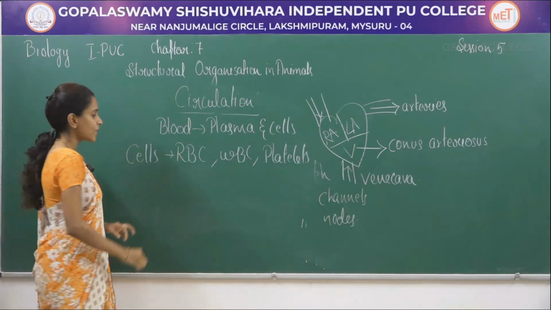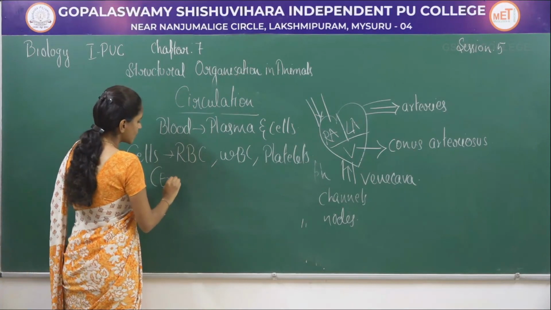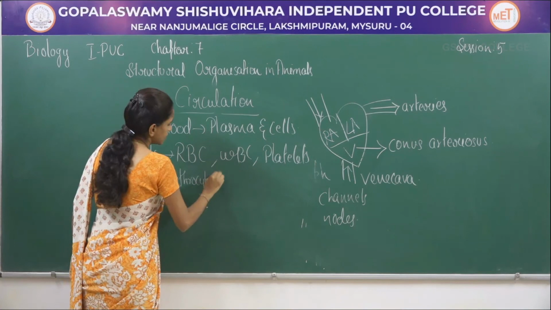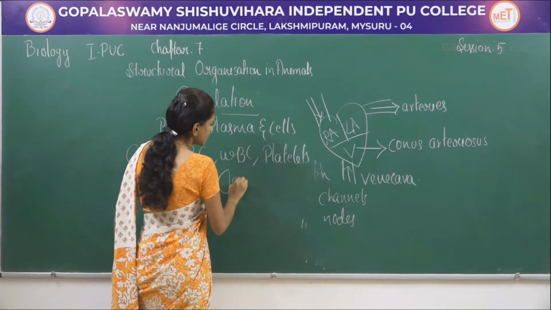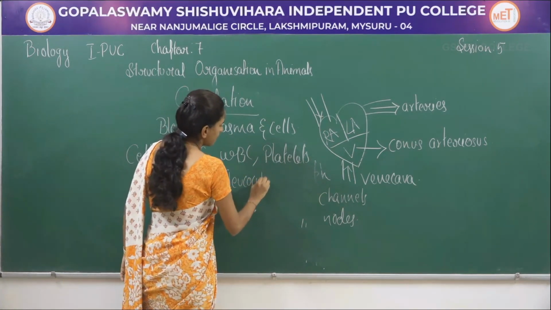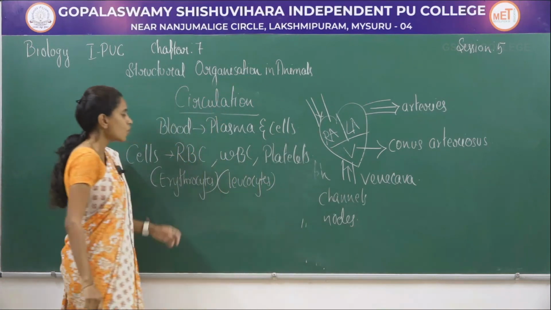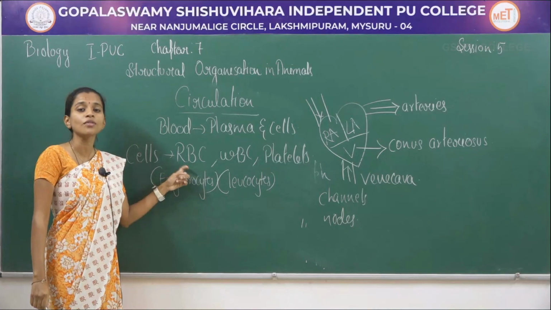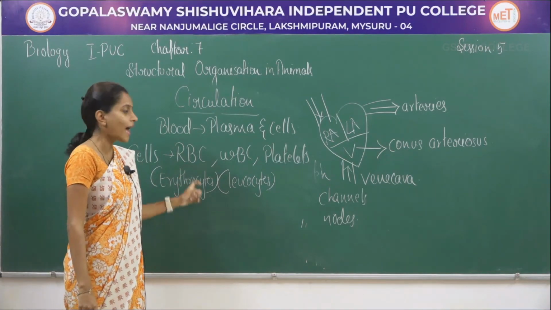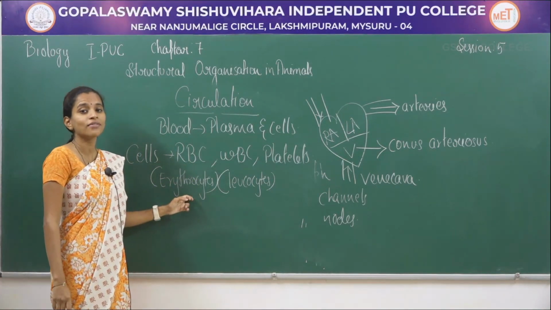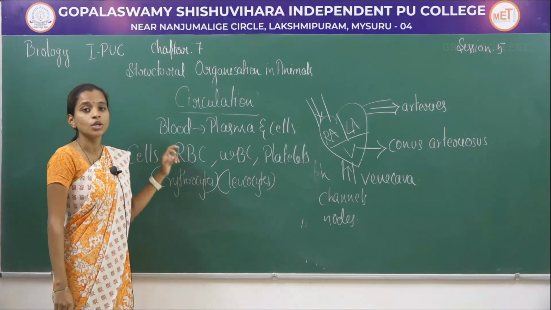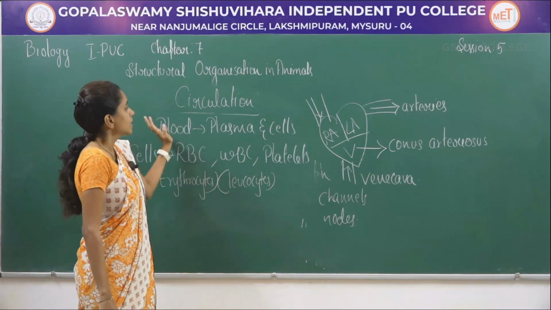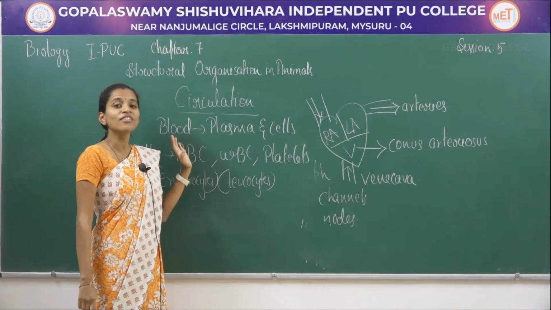RBCs are also called erythrocytes, and WBCs are called leukocytes. RBCs are red in color because of the presence of hemoglobin, and these have a nucleus, that means these are nucleated, with hemoglobin pigment in them. These are the components of blood.